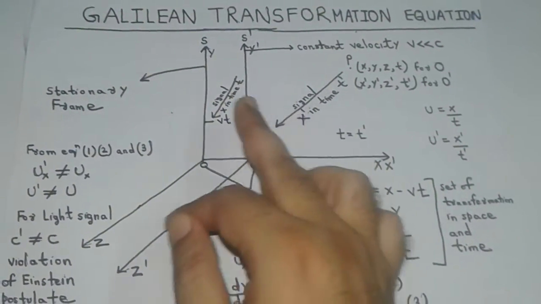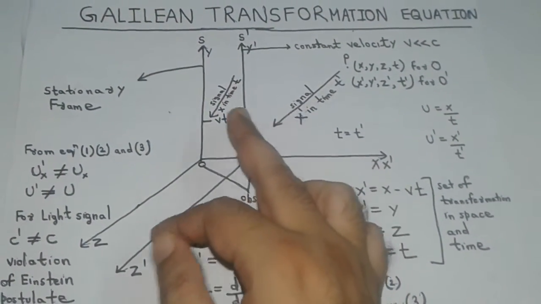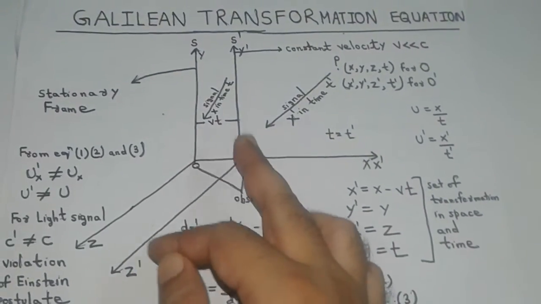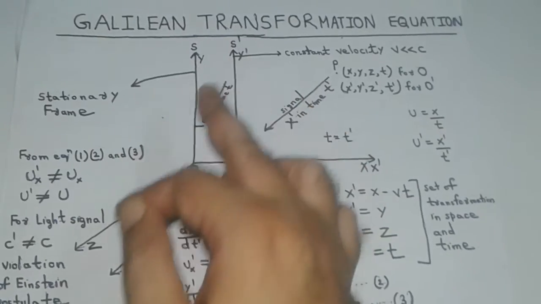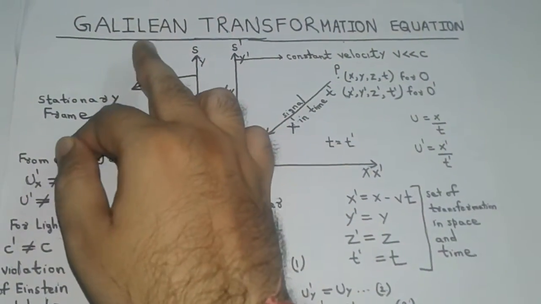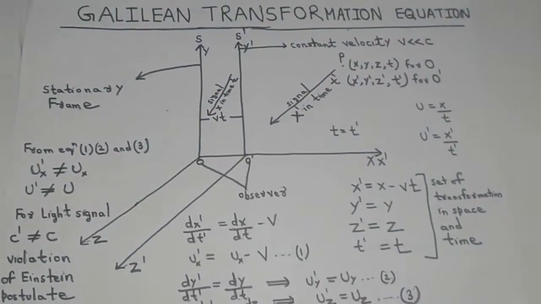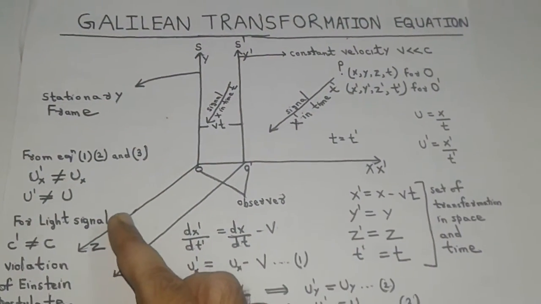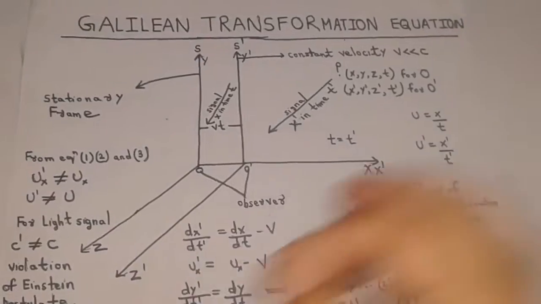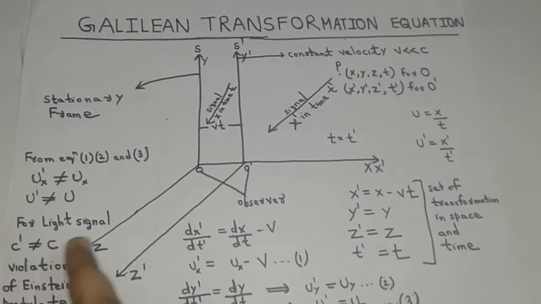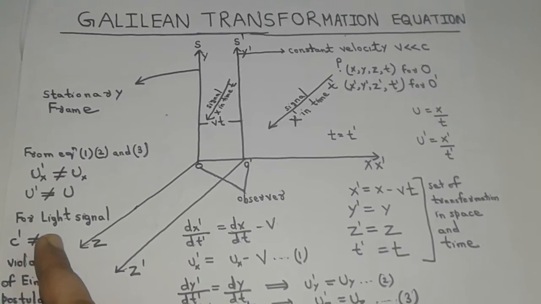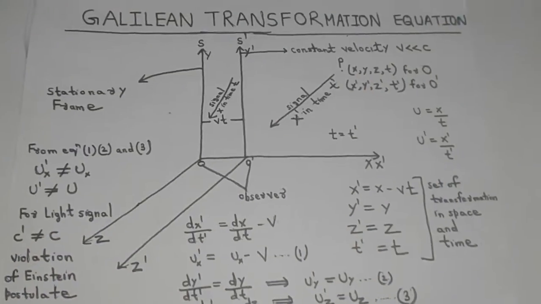Hence the velocity of the light beam recorded by observers O and O dash in frames S and S dash respectively will be different according to Galilean transformation equations. At the time of Galileo, the velocity of light c was not known. It was only after Maxwell that it was known that the velocity of light is c, or 3 into 10 raised to the power 8 meters per second.